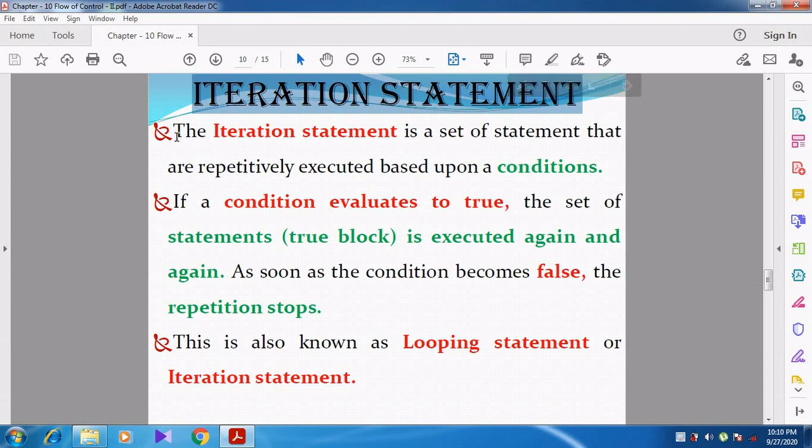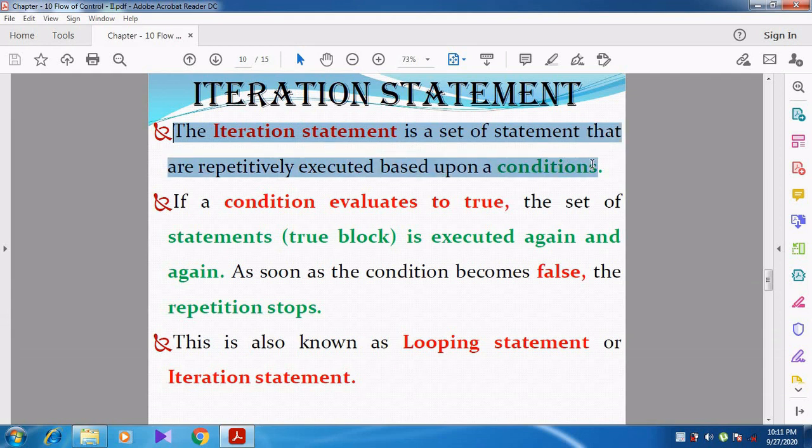What is mean by iteration statement? The iteration statement is a set of statements that are repeatedly executed based upon a condition. So some statements are going to be executed in a repeated manner. So that is called iteration statement. How it is executed repeatedly means based on the condition. For example, let us take a real-time example.